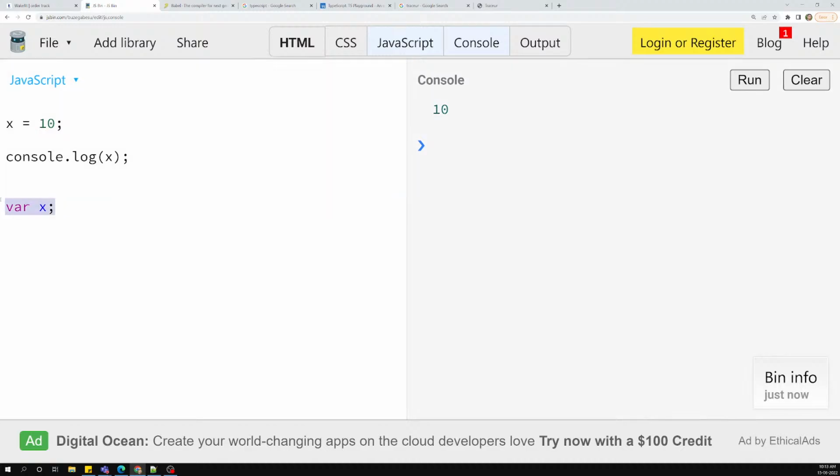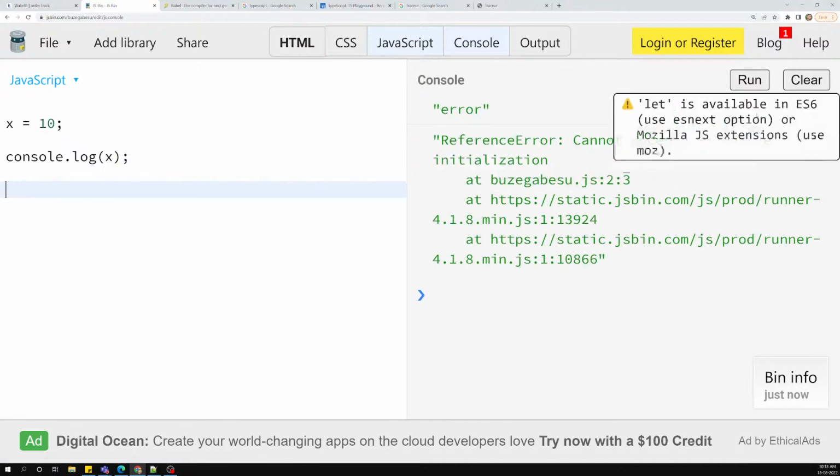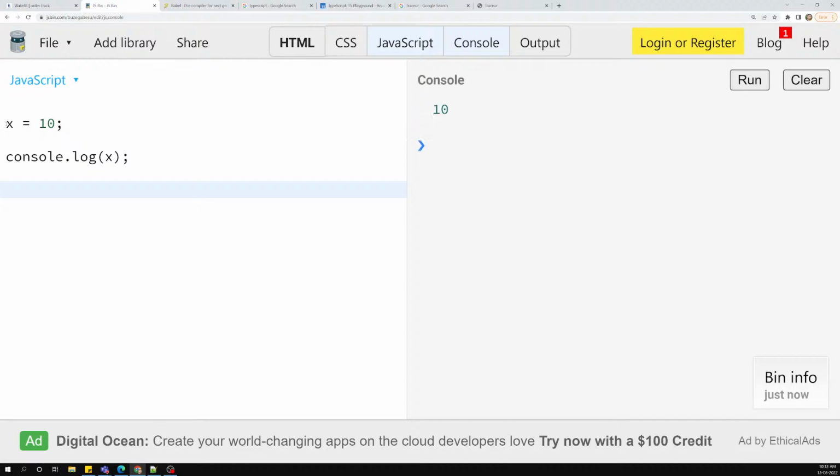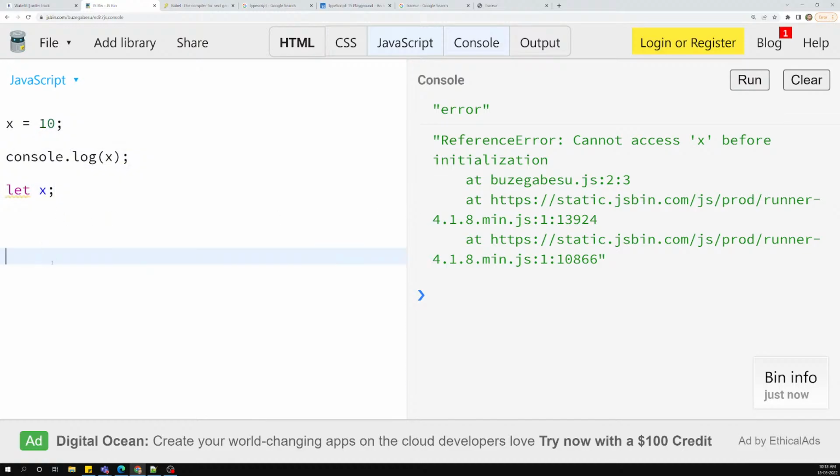Why? Because of the variable hoisting feature. JavaScript will hoist all the variables to the top. But right now, with ES6 features, this will not allow all those things. If you try to mention it at the bottom, it will throw you an error. If you don't initialize it, it will take it as a var, because the older version is still there and has not been removed. If you mention it as let only, then the problem comes here. Slowly those things will be removed, but you need to understand it. So this is about how variable hoisting works in ES6.